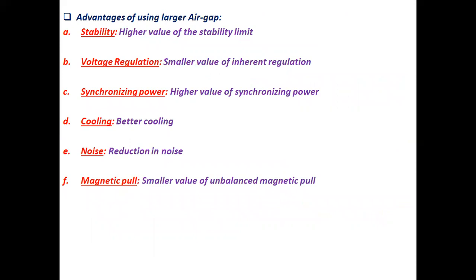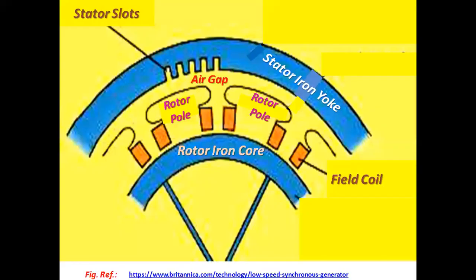Advantages of using larger air gap. Stability: higher value of stability limit. Voltage regulation: smaller value of inherent regulation. Synchronizing power: higher value of synchronizing power. Cooling: better cooling system. Noise: reduction in noise. Magnetic pull: smaller value of unbalanced magnetic pull. A diagram which shows the air gap, rotor pole, stator iron yoke, rotor iron yoke, field coils, etc.